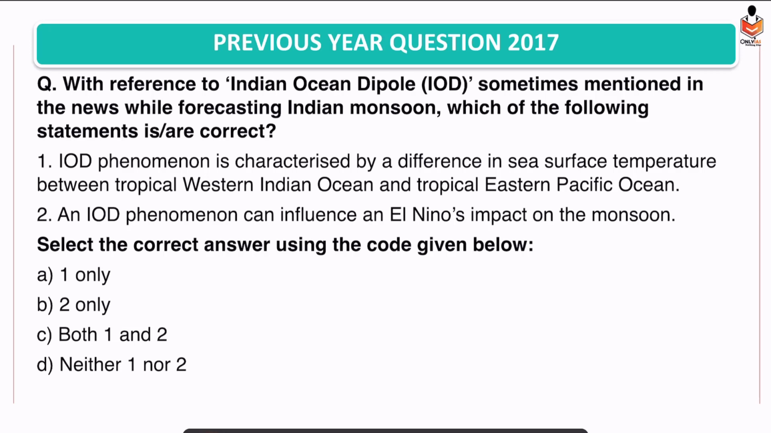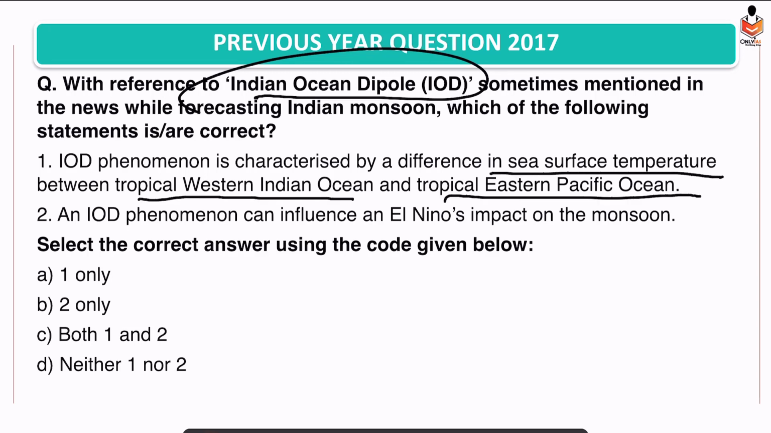Alright, with reference to the Indian Ocean dipole, what is it saying exactly? The Indian Ocean dipole phenomenon is characterized by difference in sea surface temperature between the tropical western Indian Ocean and the tropical eastern Pacific Ocean. This is wrong because it is basically the temperature difference between the western Indian Ocean and the eastern Indian Ocean. So just a change of word. Instead of Pacific, we have Indian Ocean.